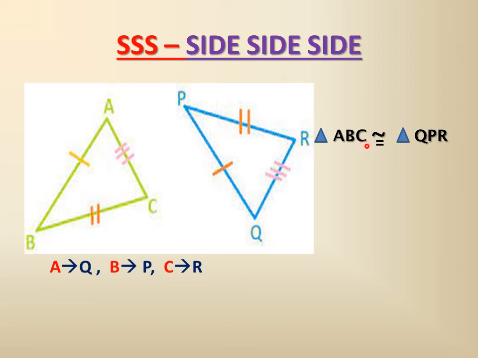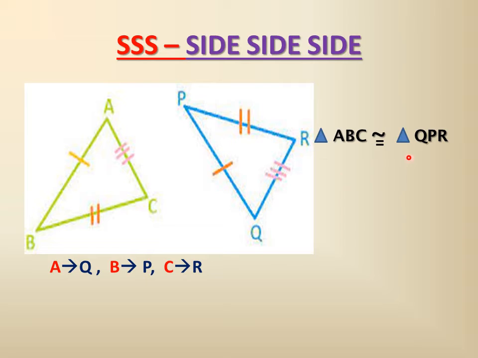So when we write ABC, we have to write the other triangle as QPR, not PQR, because A is going to coincide with Q. It is between three marks and one mark, and also here. A cannot correspond to P because P is between 1 mark and 2 marks, and A is between 1 mark and 3 marks. So A will coincide with Q.